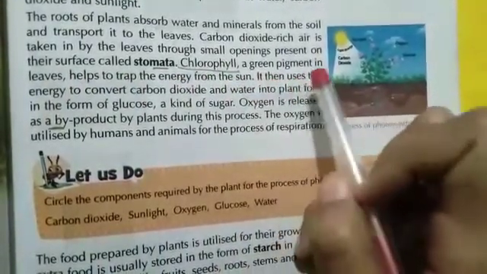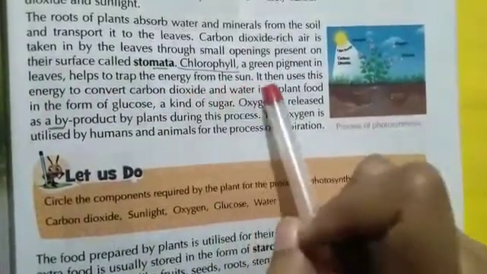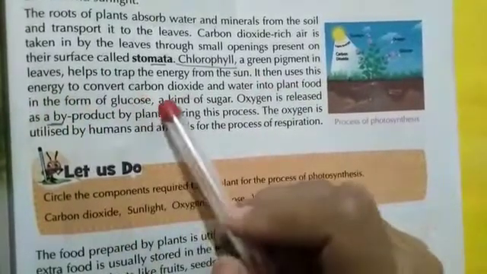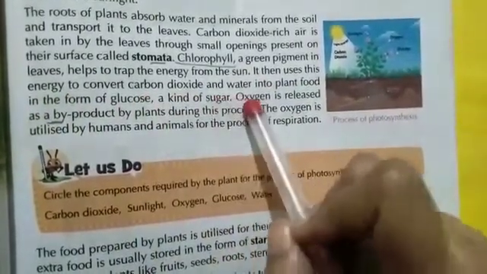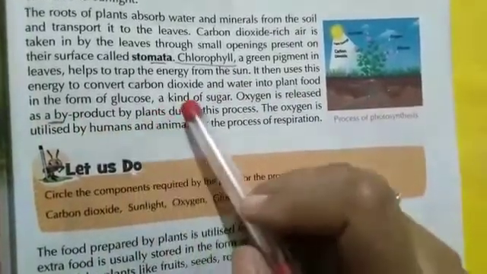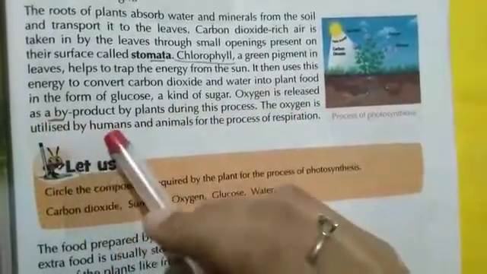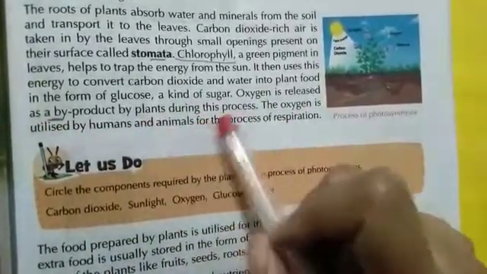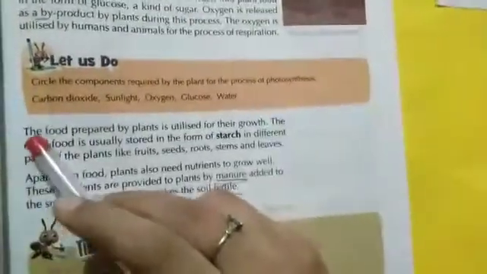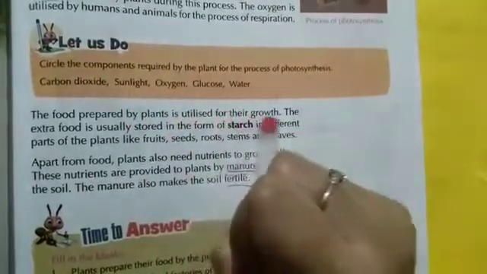It then uses this energy to convert carbon dioxide and water into plant food in the form of glucose, a kind of sugar. Oxygen is released as a byproduct by plants during this process. The oxygen is utilized by humans and animals for the process of respiration. The food prepared by plants is utilized for their growth.